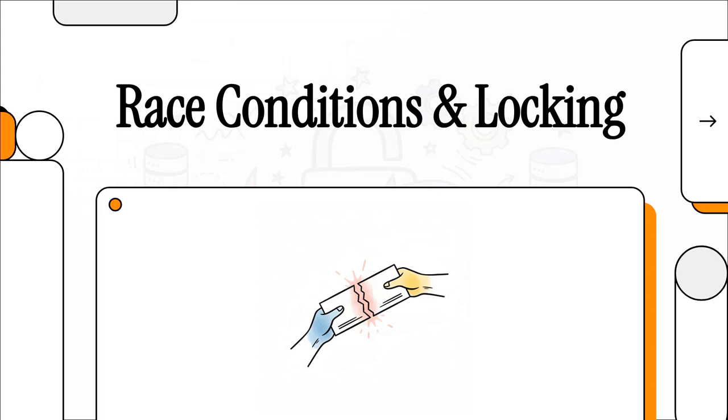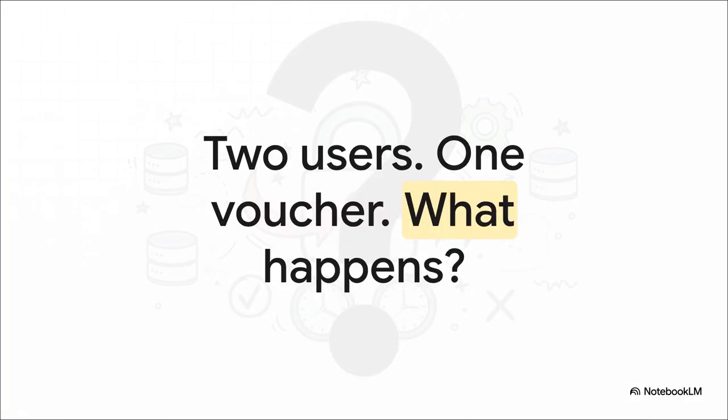All right, let's talk about a classic problem in software development, one that can get super costly if you get it wrong. What happens when two people try to grab the exact same thing at the exact same time? We're going to dive into this thing called a race condition and then show you a really elegant solution for it called optimistic locking.